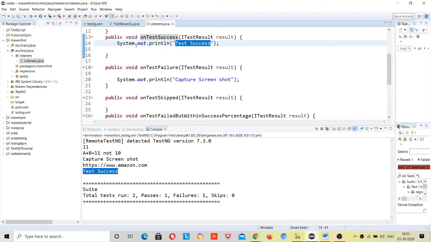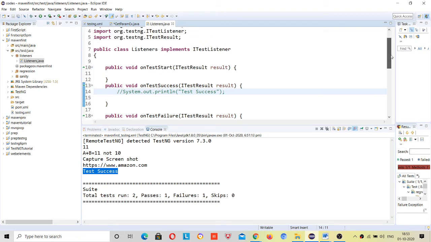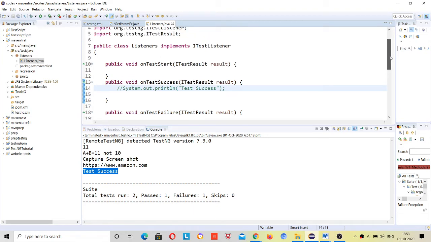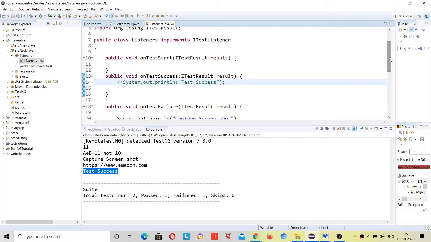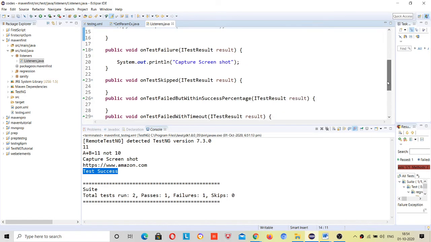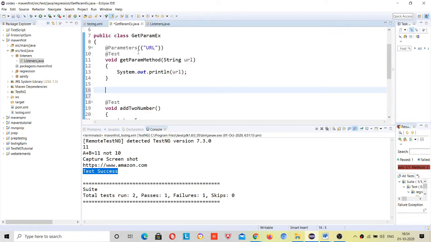After every test success, we don't use this. We use this method in some critical situations when we run with some blocks. Suppose we are running 5 to 10 test cases, so this is the use case. If you want to run for 100, it will run for 100 test cases, doesn't matter. So this way the listener works. Okay, this is about listeners. Anybody wants to ask anything?